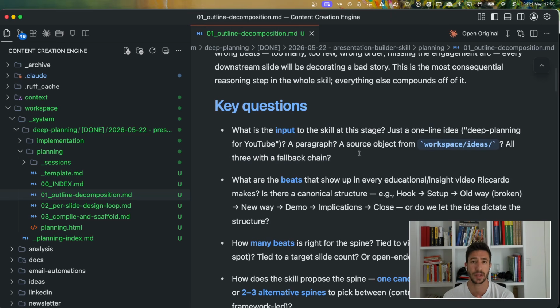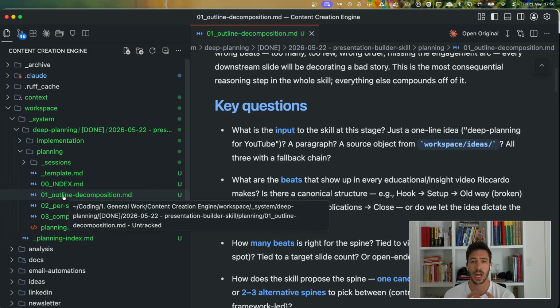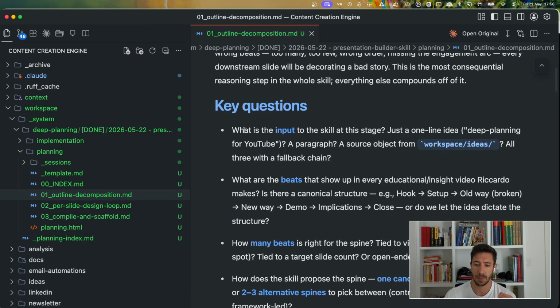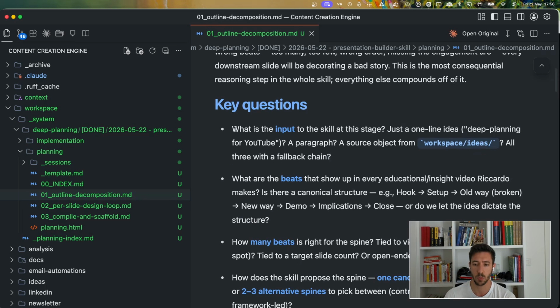So let's say I want to build a presentation builder, and let's say that the first element that we need to focus on is how we take an idea and deconstruct that into multiple components. So in here, the system will ask a couple of specific questions related to that. And our job then just becomes reading through the questions and responding to them.